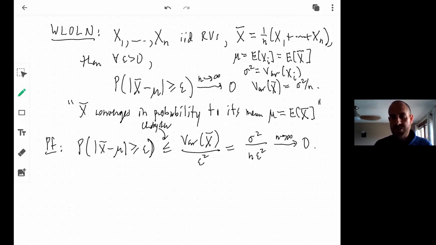It turns out that convergence almost surely implies convergence in probability. And so it's a stronger version of convergence, which is why this is called the weak law of large numbers. In some sense, convergence in probability is the weakest type of convergence in probability theory. Convergence in distribution and convergence almost surely are stronger versions of convergence, okay?